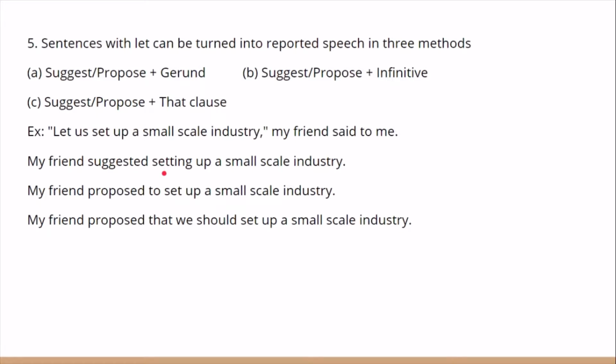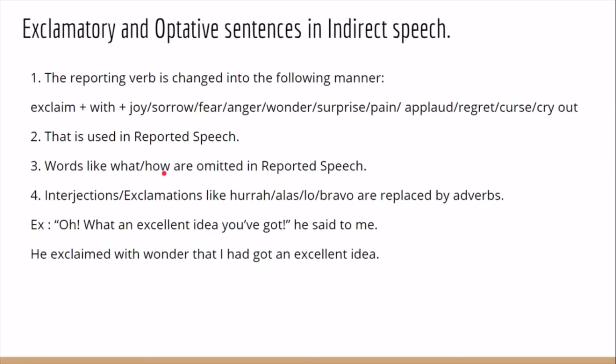And now coming to exclamatory and optative sentences. Optative sentences are those that express a prayer or keen wish, curse, all these are optative. Mostly these sentences start with may or wish, like that.